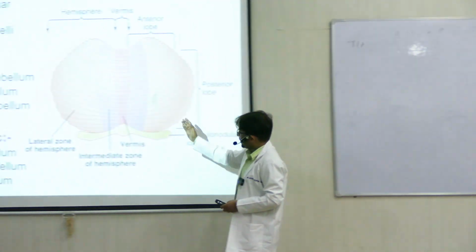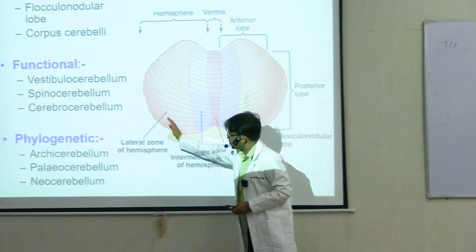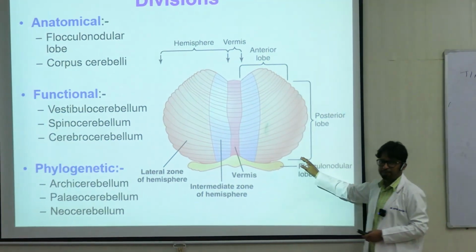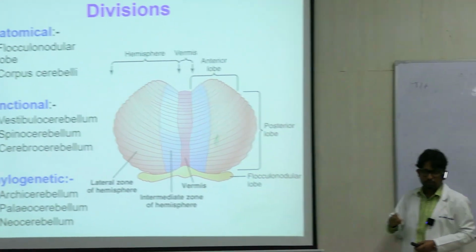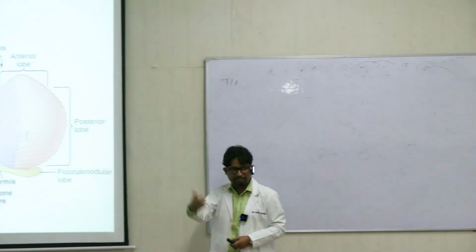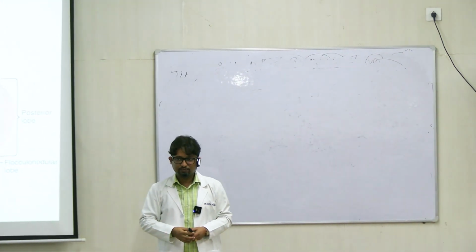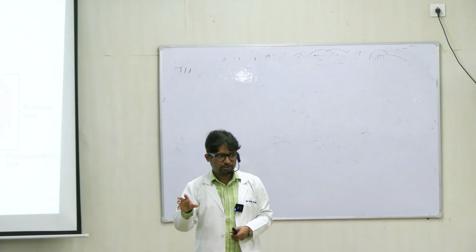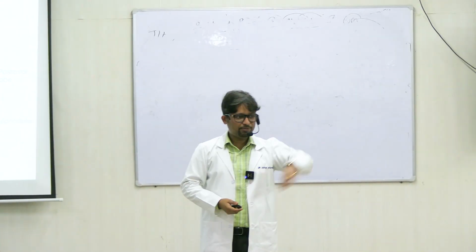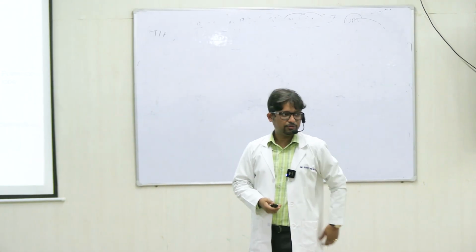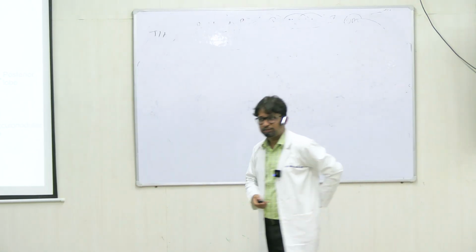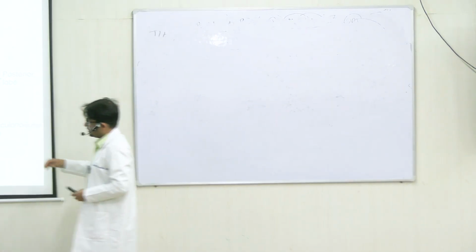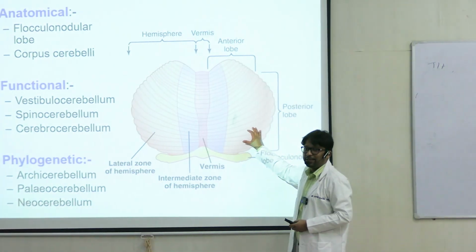The lateralmost part of the cerebellar hemispheres is called the cerebrocerebellum. Why so? Because the cerebrocerebellum participates with the cerebral cortex, the supplementary motor cortex, and the basal ganglia to plan the movement and form an algorithm. So this is why it is called cerebrocerebellum, right?